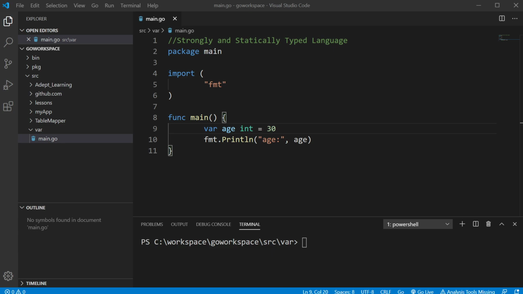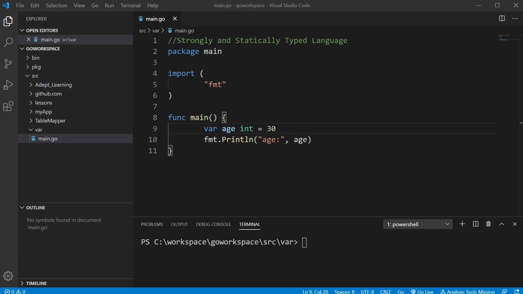So what is strongly typed and what is statically typed? Statically typed is when the variable type has to be defined at compile time. The word static, meaning unchanging, means that once we've set that data type, we cannot change it. This is different from some other programming languages that have dynamic variables, meaning the data type of that variable can change over time. You can only store values in a variable that have the same data type as that variable.